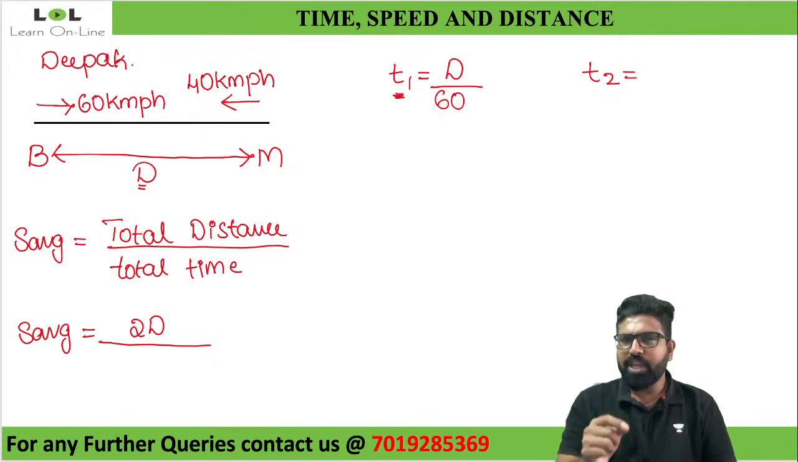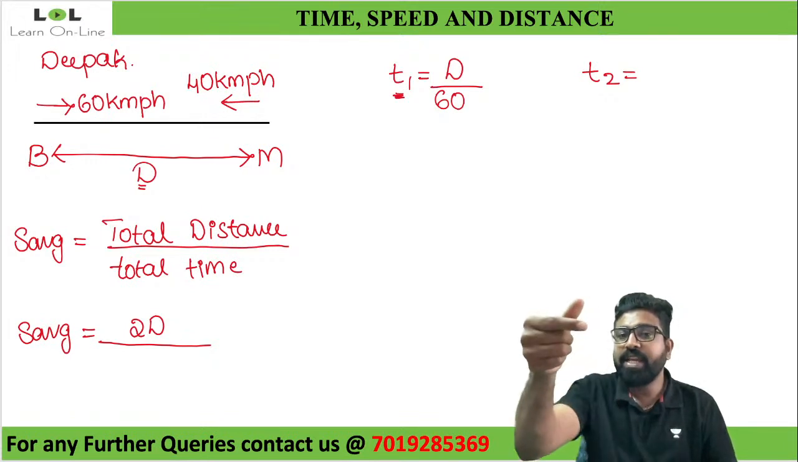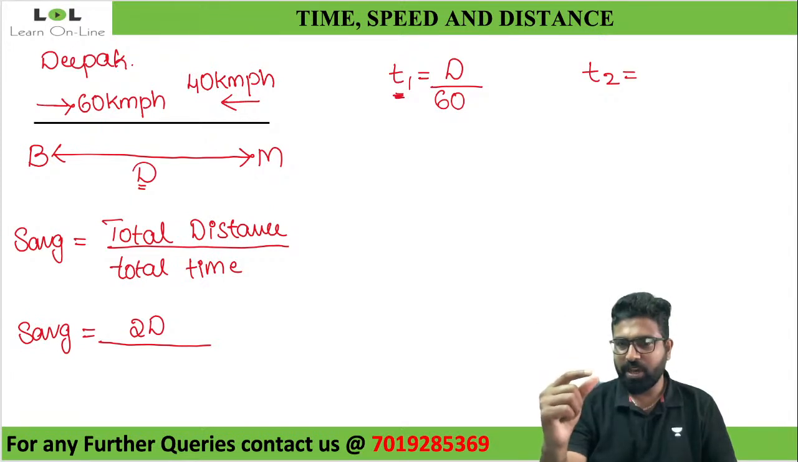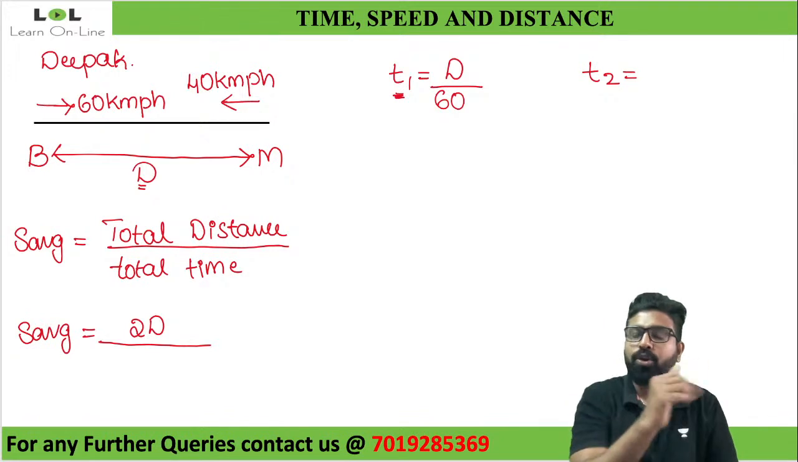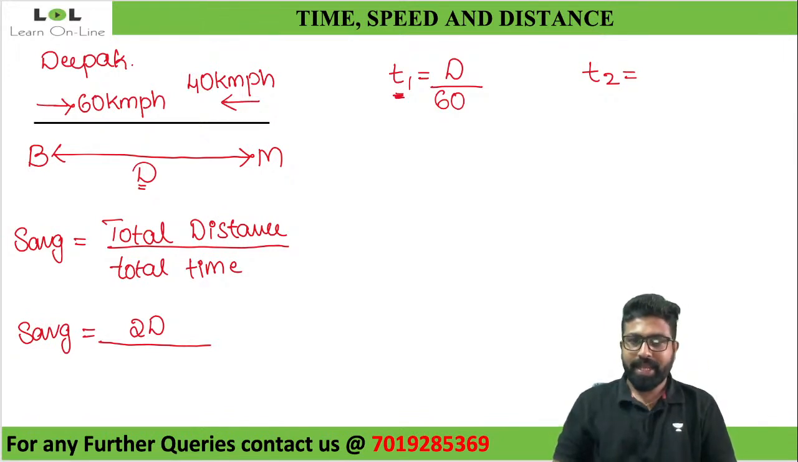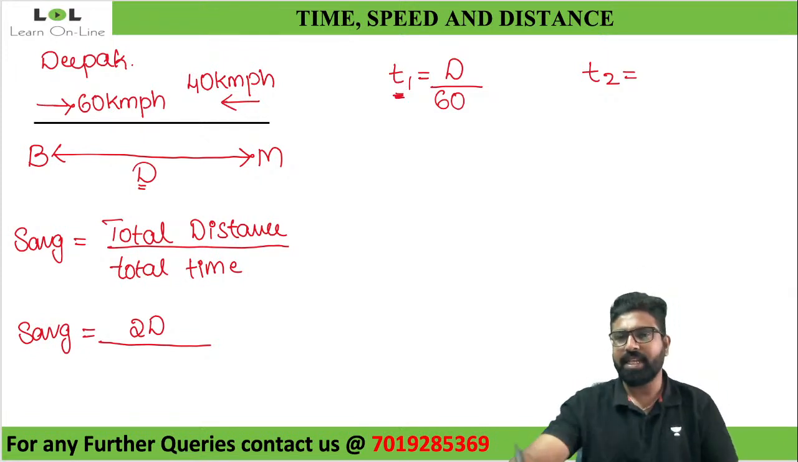Anyone? If I'm telling you someone is traveling from Bangalore to Mysore at D by 60 kilometers per hour, then what will be the time taken while traveling from Mysore back to Bangalore? It is D by 40, right? Absolutely right. Yes, it is D divided by 40.